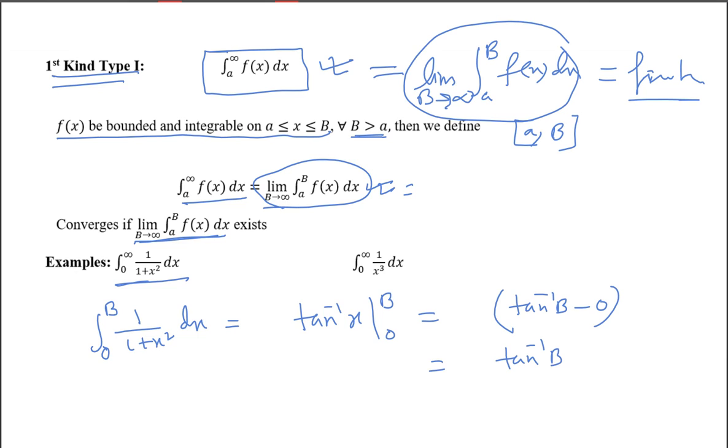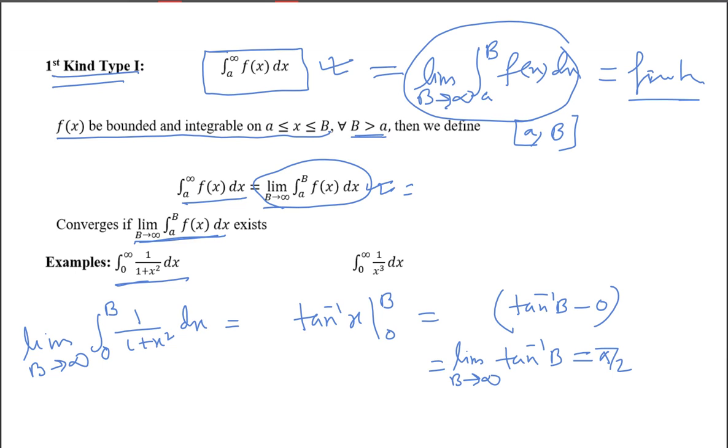Now what you need to check is whether, as b tends to infinity, this value tends to some finite value or not. If you now take the limit b tends to infinity, as b tends to infinity, tan inverse b tends to pi by 2.